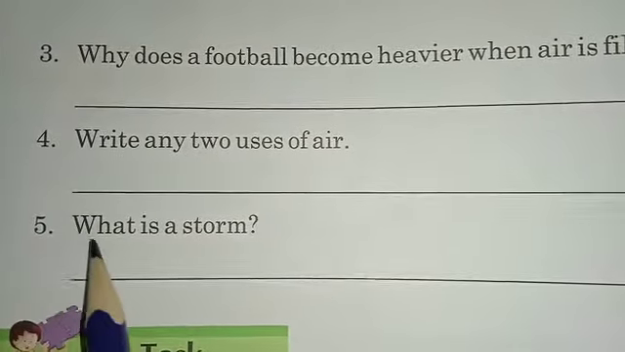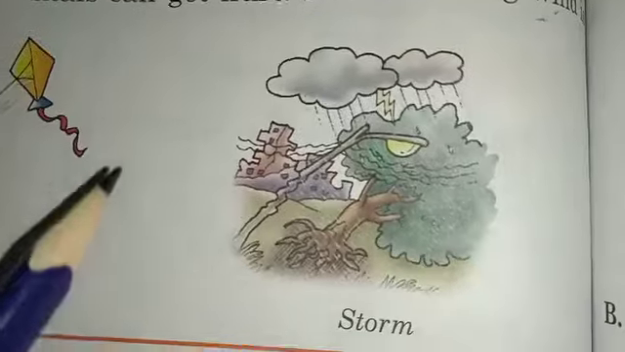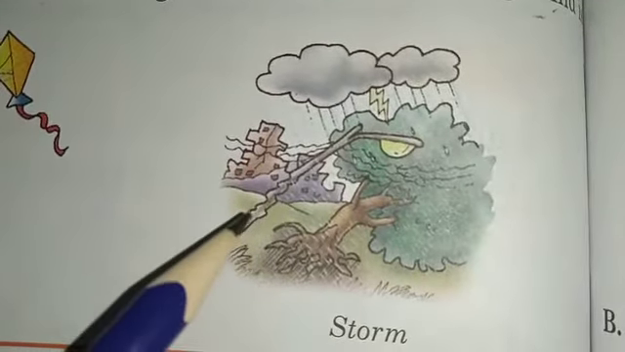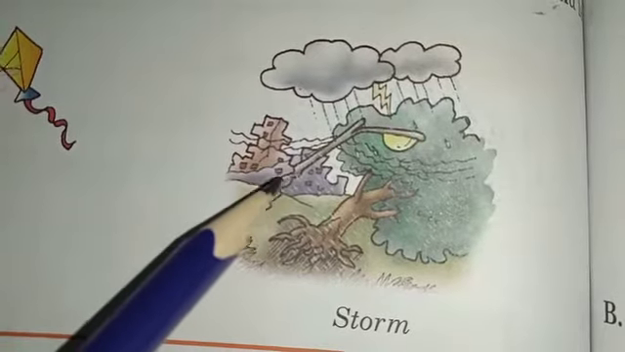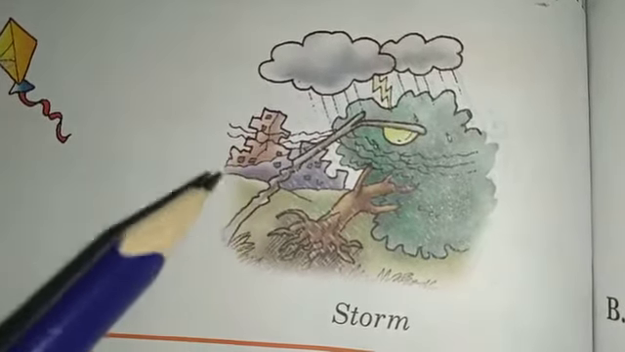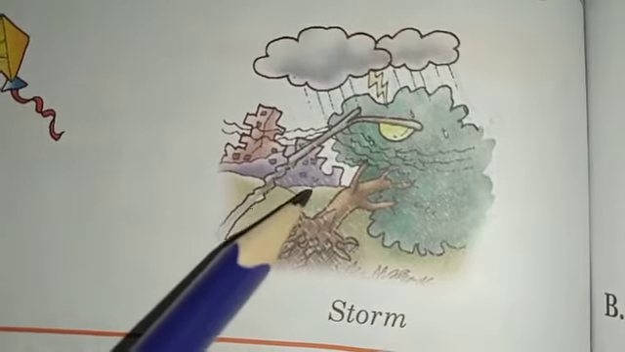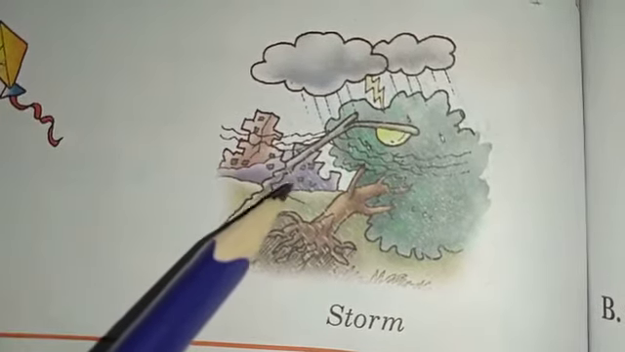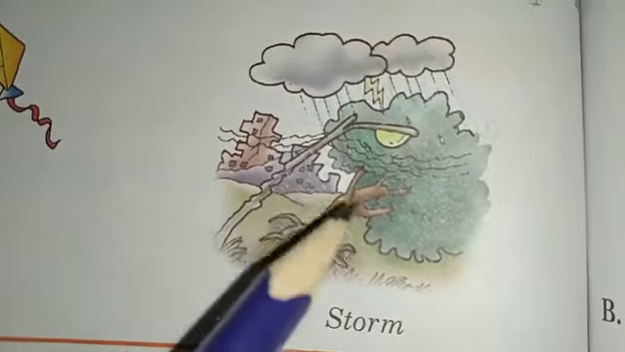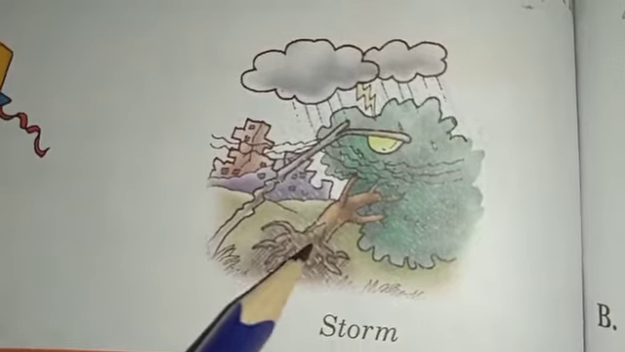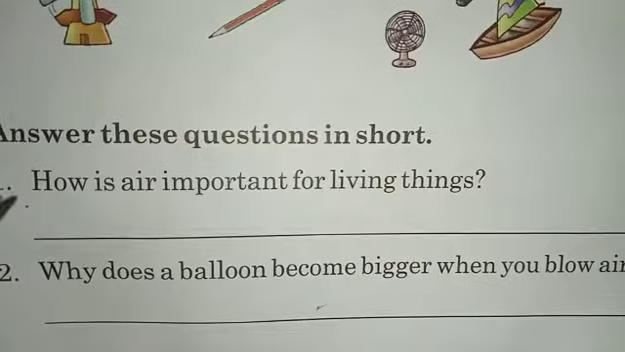Question number 5. What is a storm? As we have already discussed, strong wind is called storm. It damages trees, crops, buildings, vehicles and many other things. People and animals can get hurt. Such a strong wind is called storm. So, what is a storm? Strong wind is called storm.